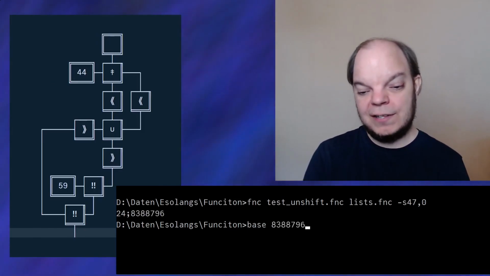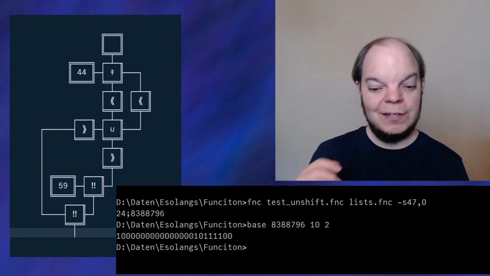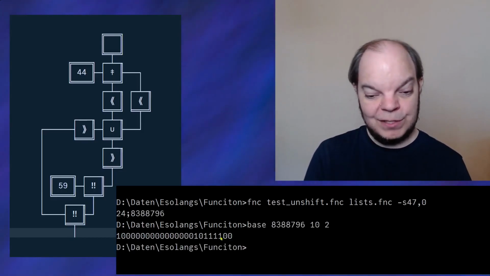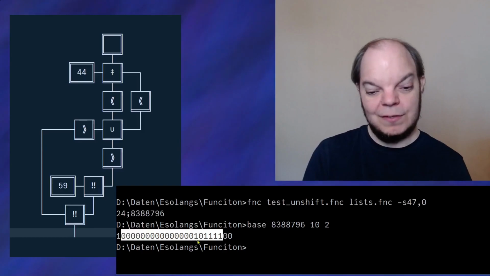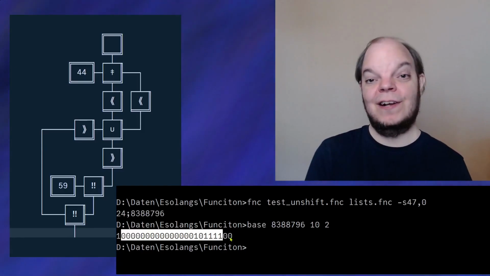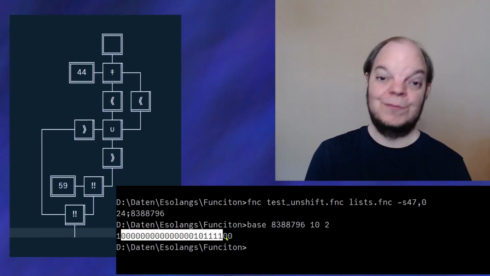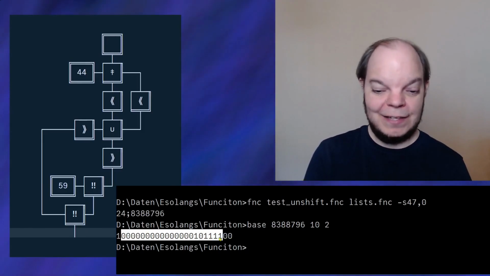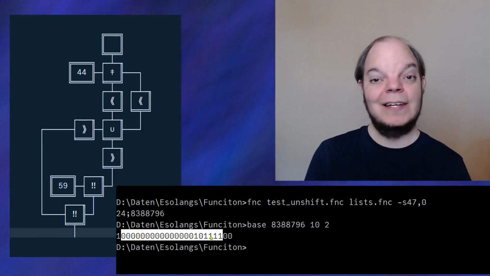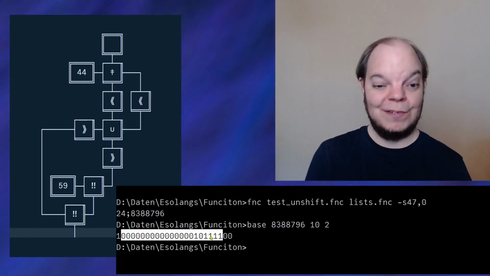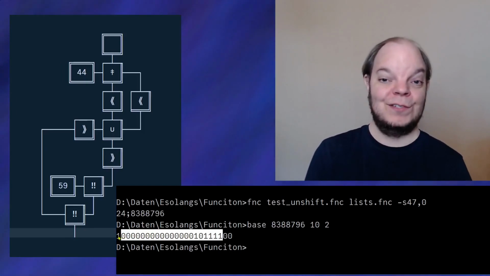So let's turn that number into binary to see what that looks like. And then if we take that apart, we'll see that there is a 0 bit at the start, which is the sign bit. Then we have the 0 bit for the first chunk. And then the 21 bits that I've highlighted are, of course, the number 47. And then we have the stop bit.